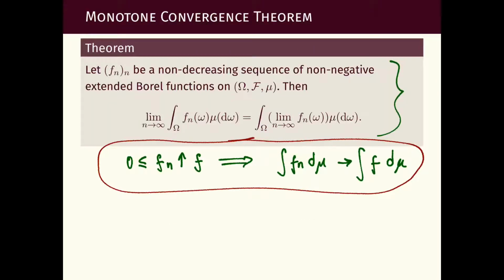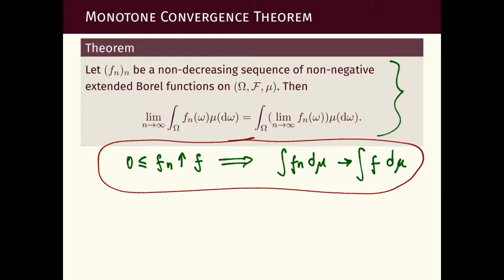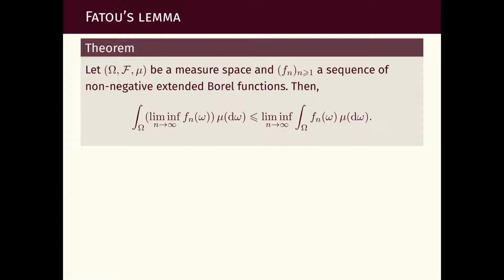Then we saw that this cannot happen if the graphs of these functions were subsets of each other, if they were increasing. So if a sequence of functions is increasing or non-decreasing, then this cannot happen, and the integral of the function that you see in the limit will be the limit of the integrals we see before. And now we move to a more general case where we don't make any assumptions, and when we don't make any assumptions, we have to give up something, of course.